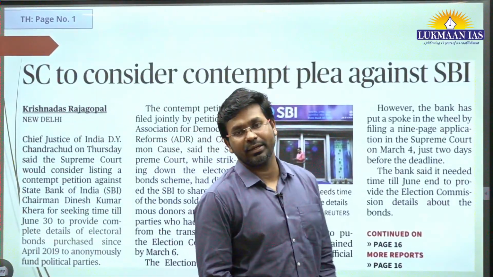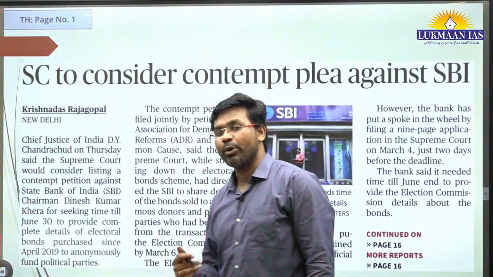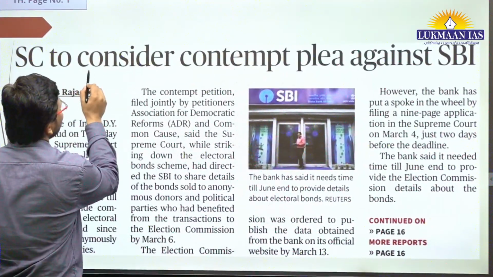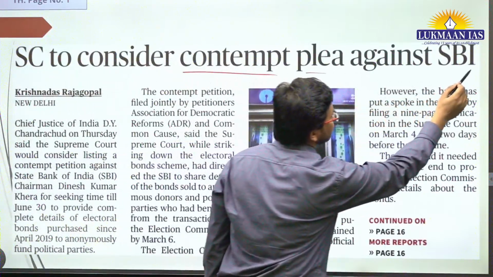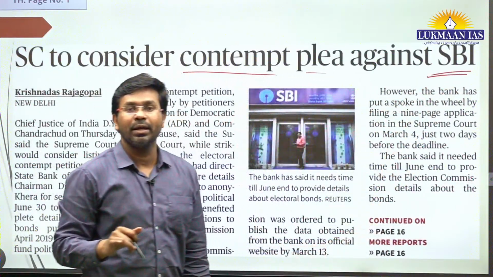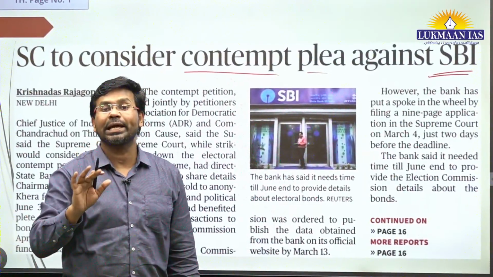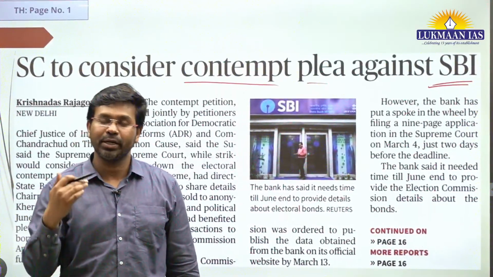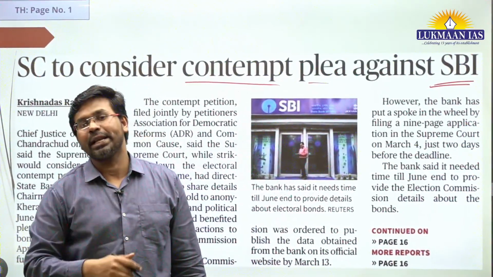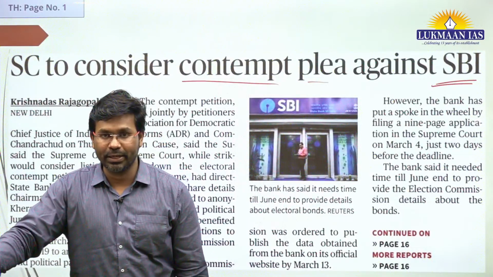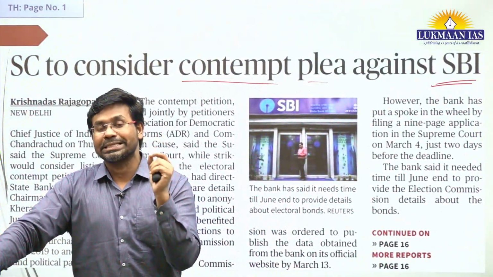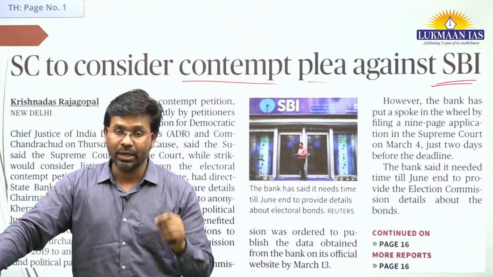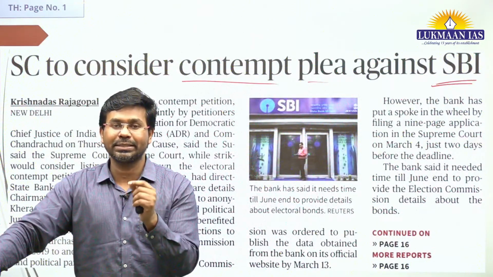This article is related to democracy, how democracy can be saved in India. It says Supreme Court to consider contempt plea against State Bank of India. Why? Because it is related to electoral bonds. The electoral bonds scheme was announced by the Union government in 2018, and it gave a way for those people who wanted to donate to political parties. Their identities were kept secret.